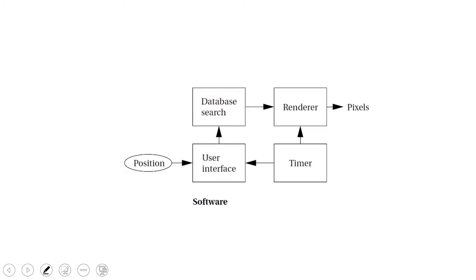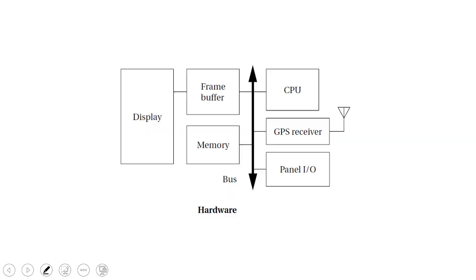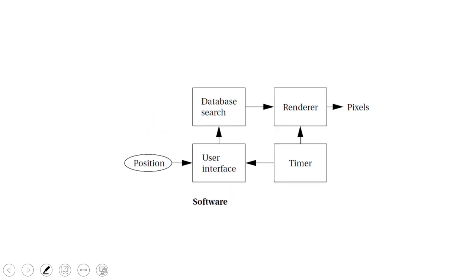Now, these are the software portions. In software, I am taking the position. The user can select in the user interface, for example, by pressing this button or on your touch screen. It searches from the database, and displays in pixels. It will have a timer. The timer may be a hardware timer or a software timer, anything can be. So this is the same GPS system. This is the overall block diagram, this is the hardware block diagram, and this is the software block diagram.